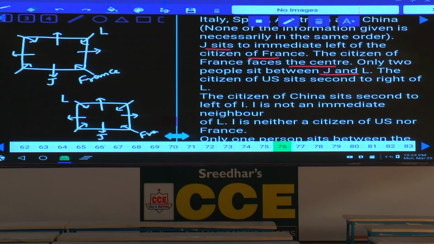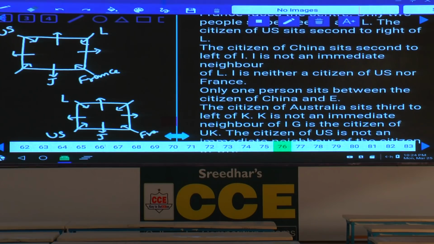The citizen of US sits second to the right of L. US is here, seated second to the right of L. Then the citizen of China sits second to the left of I. I is not an immediate neighbor of L. As I is not an immediate neighbor of L, I cannot be here and I cannot be here. Similarly here also I cannot be in these two places. And at the same time, I is neither a citizen of US nor France. I cannot be at this place, I cannot be here, and I cannot be here as well.